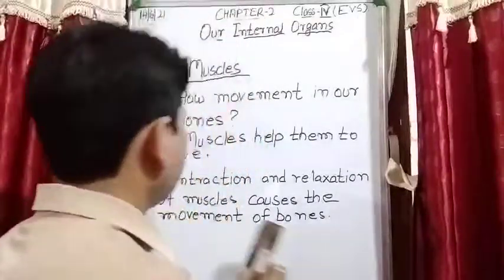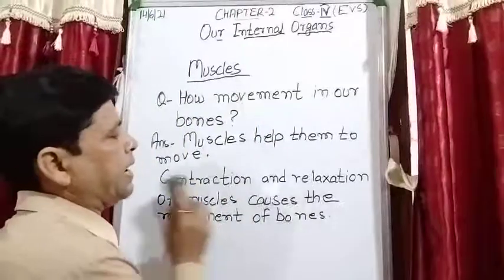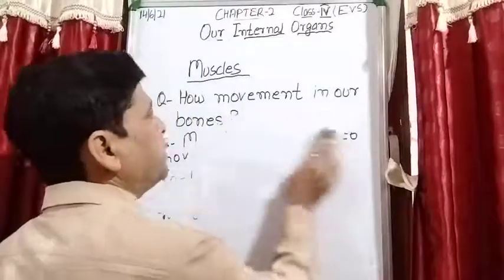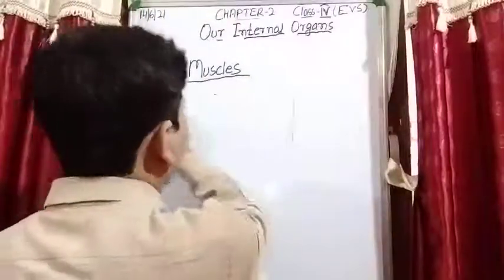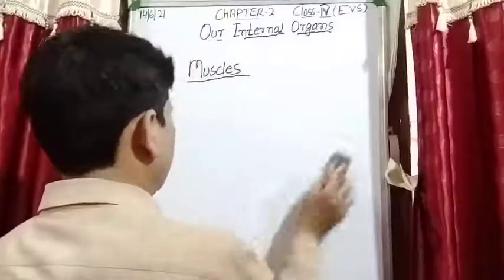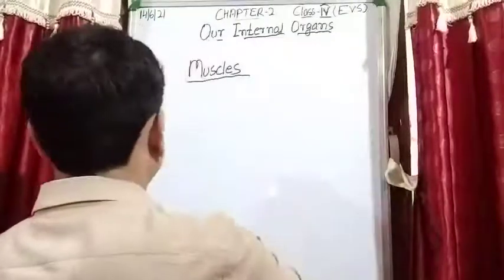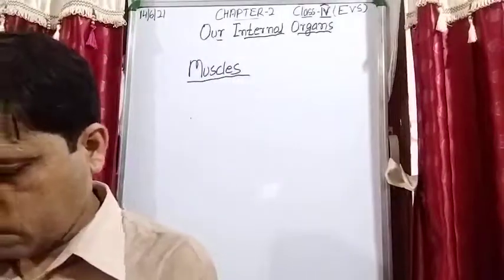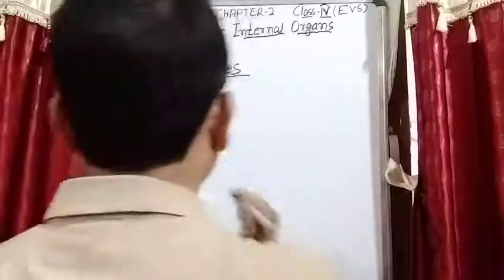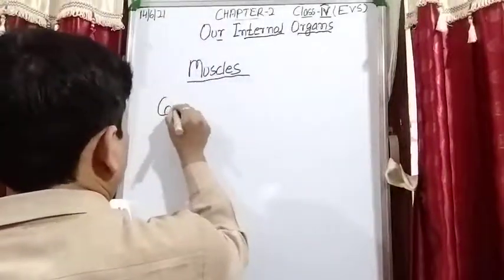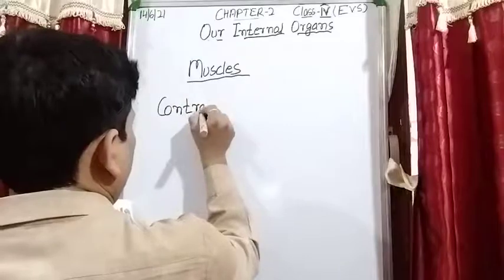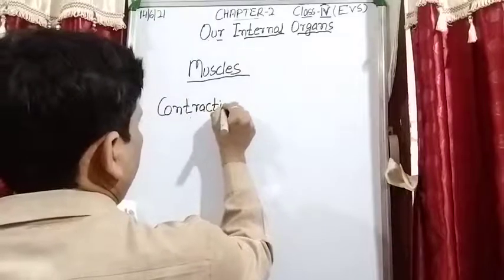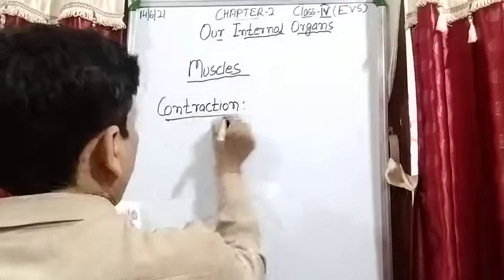Now 2 words here I have to tell you, contraction and relaxation. So what does it mean? I write on the board and explain you. Contraction. Contraction.